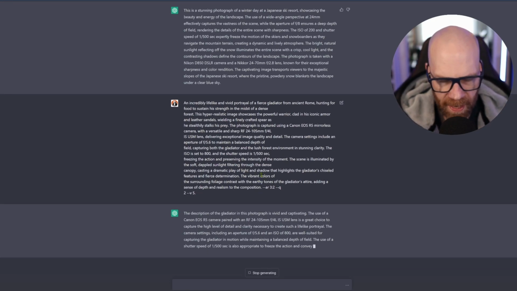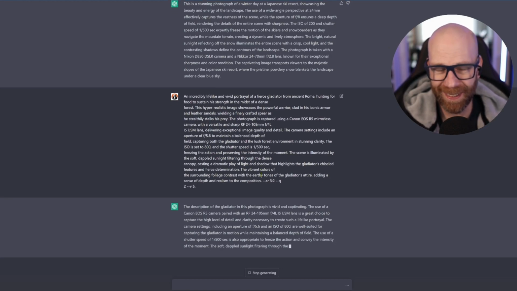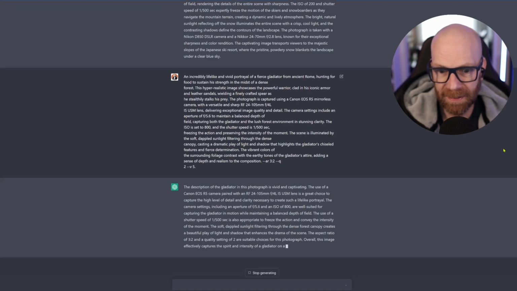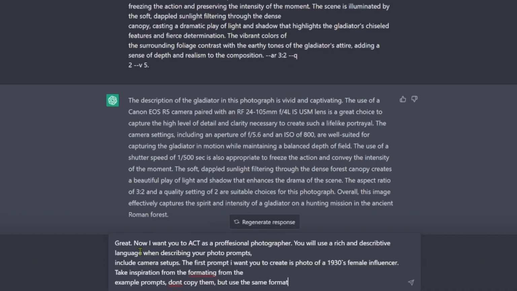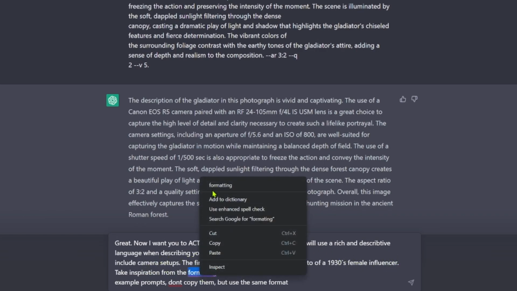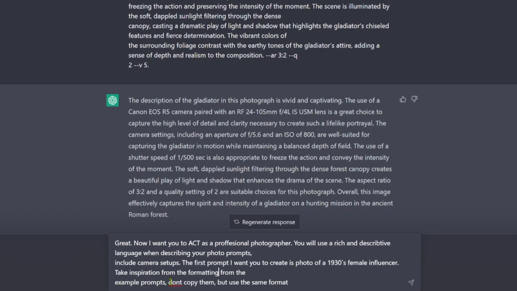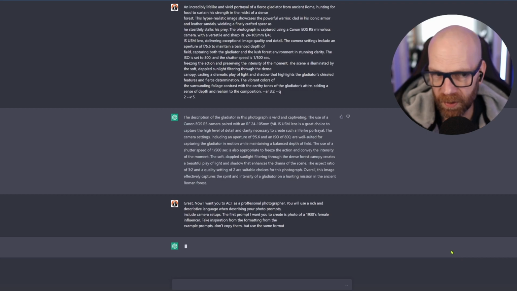Okay. So now I've stuffed it full of information, examples, prompts, the works. So basically I want it to act like a professional photographer. Okay. So great. Now, I want you to act as a professional photographer. You'll use rich and descriptive language when describing your photo prompts. Include camera setups. The first prompt I want you to create is a photo of a 1930s female influencer. Take inspiration from the formatting from the example prompts. Don't copy them, but use the same format. Okay? So let's see what it comes up with.